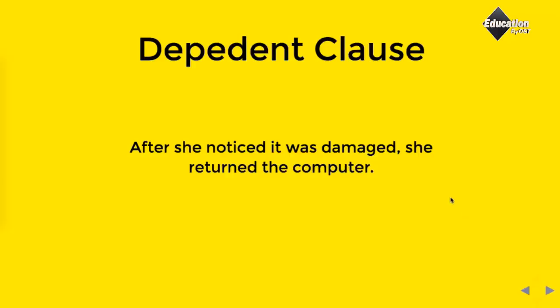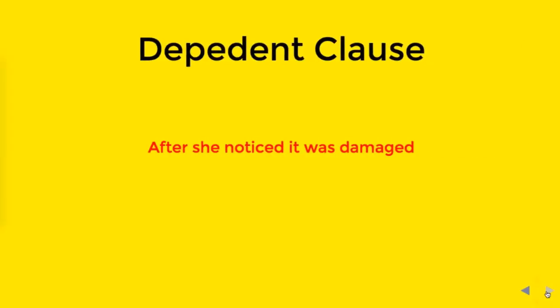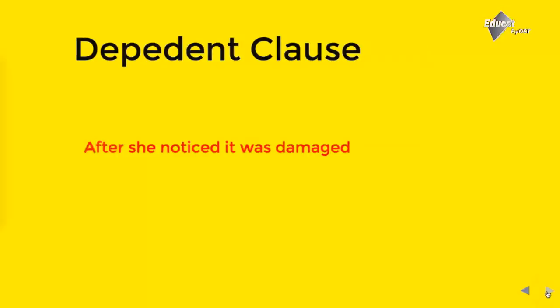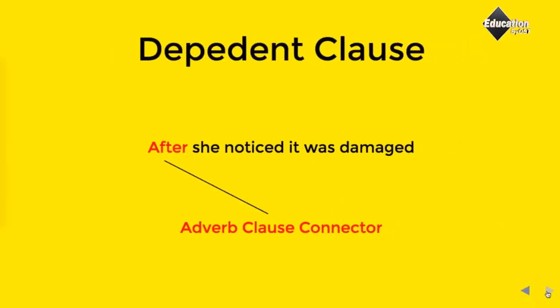In the first example, the dependent clause is "after she noticed it was damaged," and the word it starts with, after, is called the adverb clause connector.